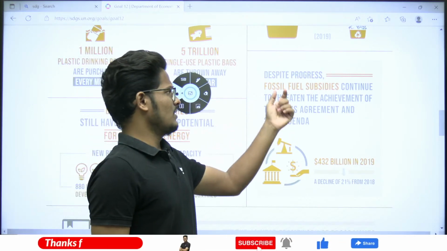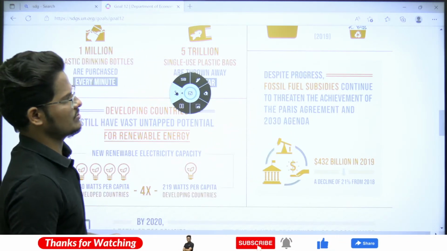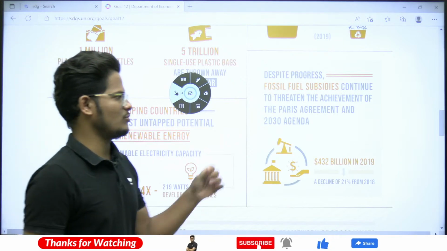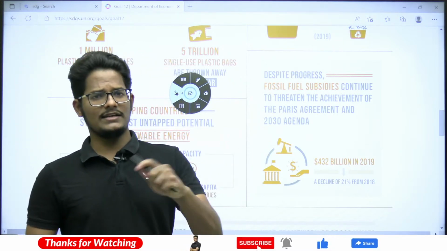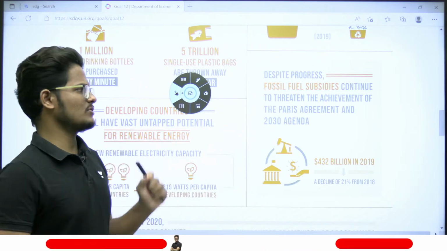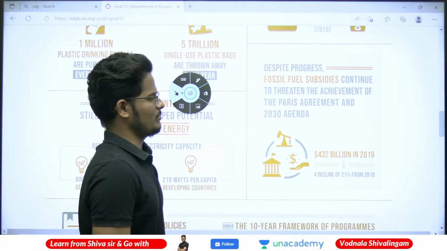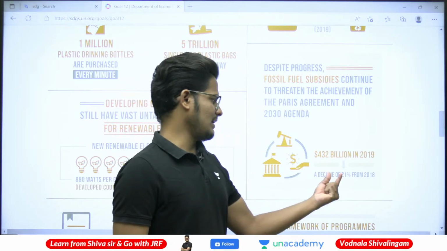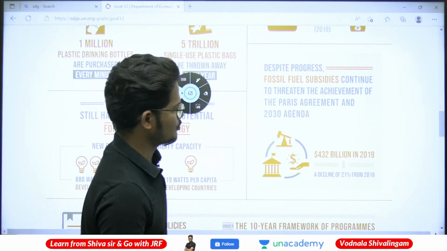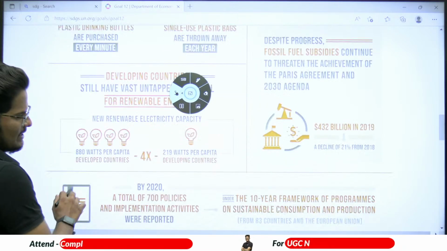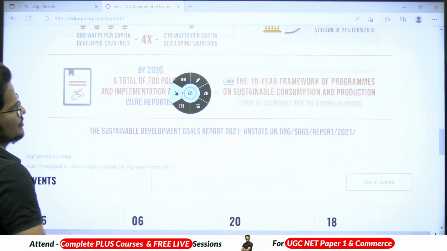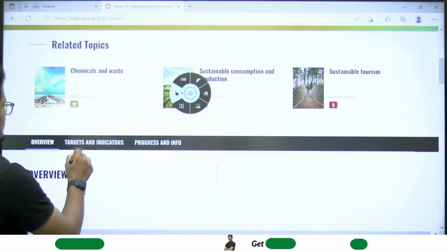Despite the progress, fossil fuel subsidies continue to threaten the achievement of the Paris Agreement and the 2030 agenda. So apart from that, 432 billion in 2019, a decline of 21% from 2018. There is a decline in it, right? So now if you look at the targets,